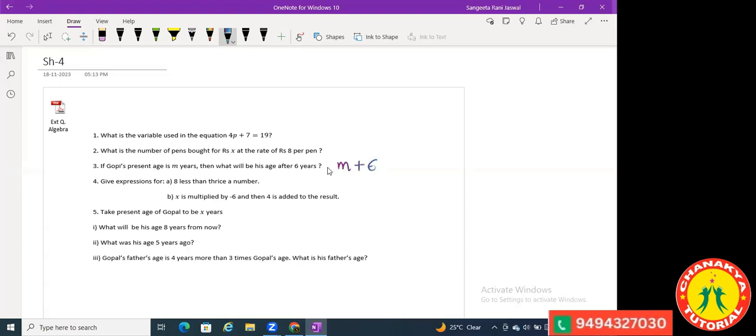Give an expression for: now look here, you just have to give an expression. 8 less than thrice a number. Rishit will tell me this. Yes, Rishit? Hello? Rishit is not here. Okay, Rishit was there. What happened? Okay, Ridesh, you tell me. 8 less than thrice a number.